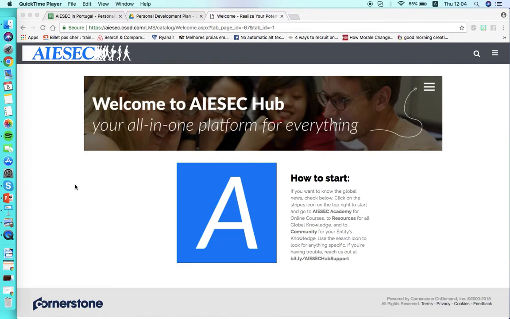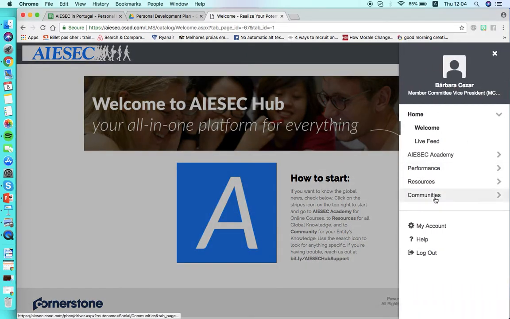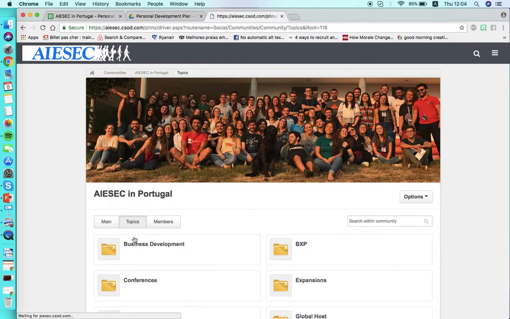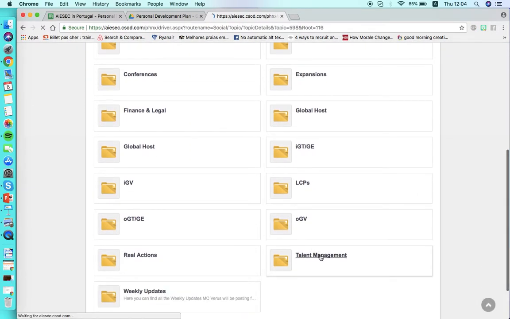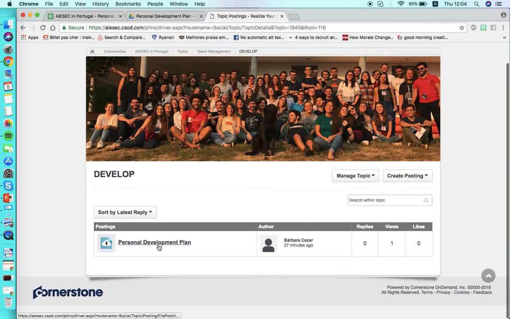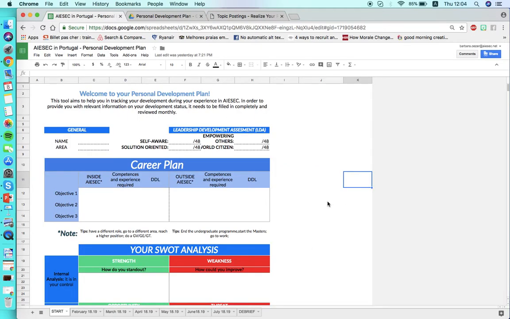Let's get started. First, you have to go to AIESEC Hub. On AIESEC Hub, you go to communities, all communities, and then AIESEC in Portugal, topics, talent management, develop, and you find the tool, personal development plan. You click and download, and you're going to have this tool. Okay? So this is the tool for the personal development plan.